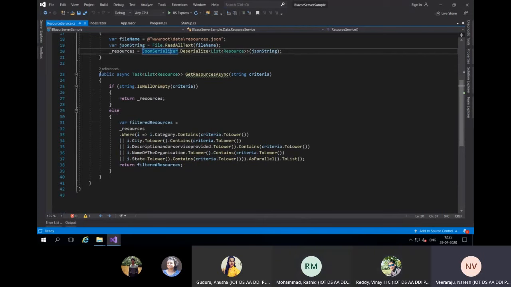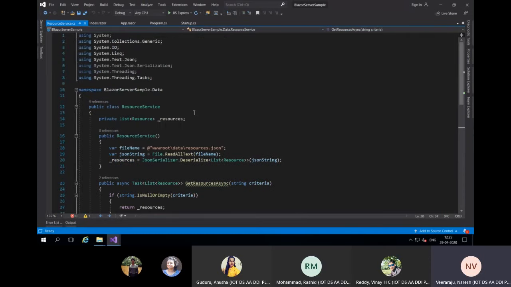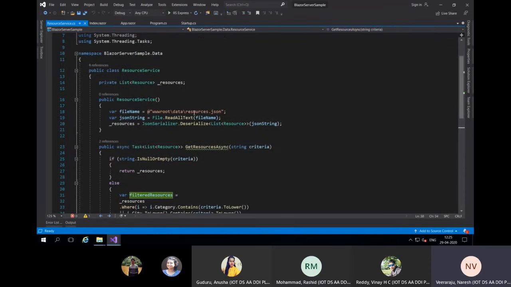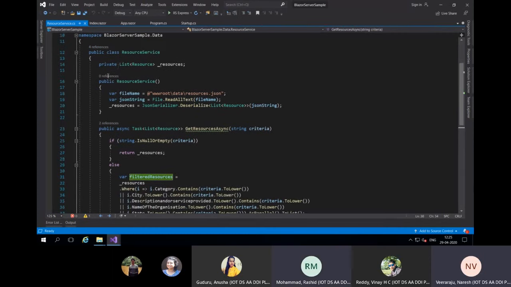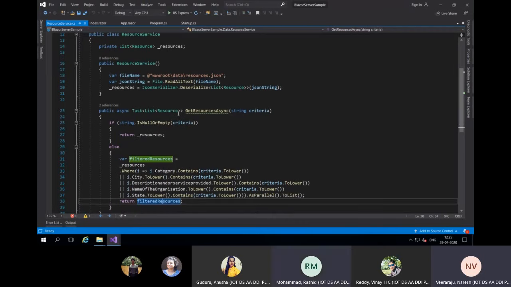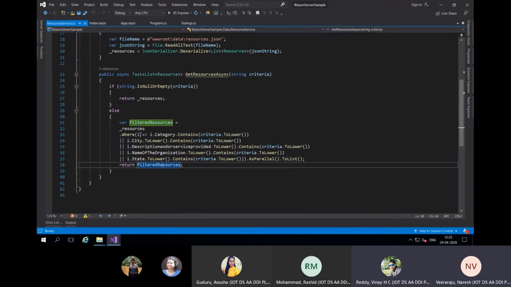Whenever the user wants to filter, they will enter some string, and I will filter that resources list and return the filtered resources. That's all. It's the same logic I wrote on the server side in a code directive, but here I'm writing it in a C# file itself, a more familiar language. I've created one class. Inside the Signal. Yeah, I will tell you.